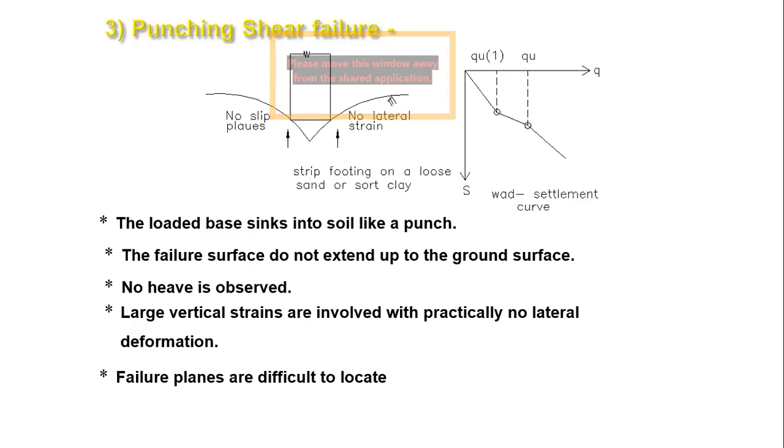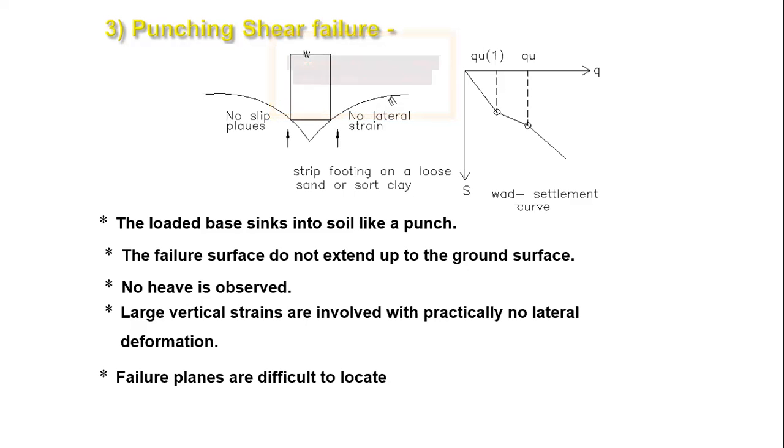The phi value is also very low. But calculating those things is very difficult when punching shear failure happens. You can imagine soil with a density less than 15%. For those cases, finding the phi value and other factors is very difficult. So we have only assumed the relative density as the criterion for punching shear failure, that is, when it is less than 15%. So that is how you go about it.